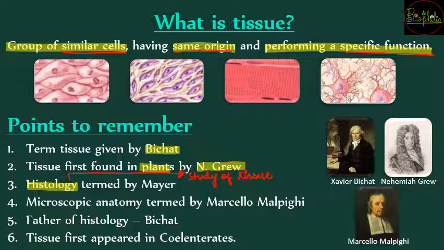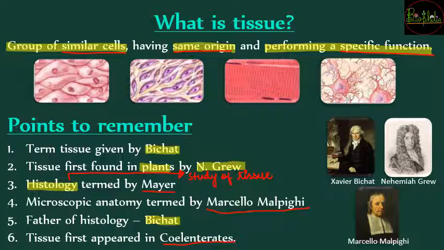The term histology was given by Mayer. Microscopic anatomy is again a part of histology, and that term was coined by Marcello Malpighi. Now histology is the study of tissues. So who is the father of histology? It is going to be Bichat, and he was also the person who gave the term tissue. Now where were tissues first found in organisms? They first appeared in the organisms which come under the phylum coelenterates. So those organisms are called coelenterates, in which tissue formation was first found.